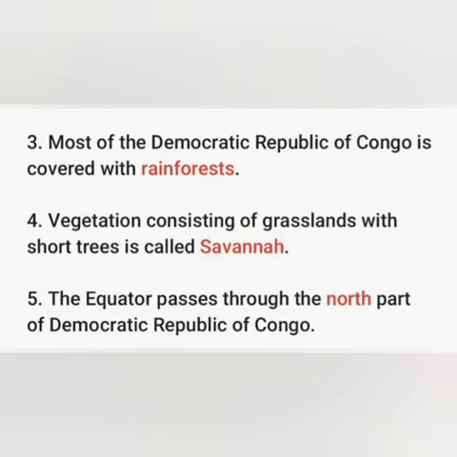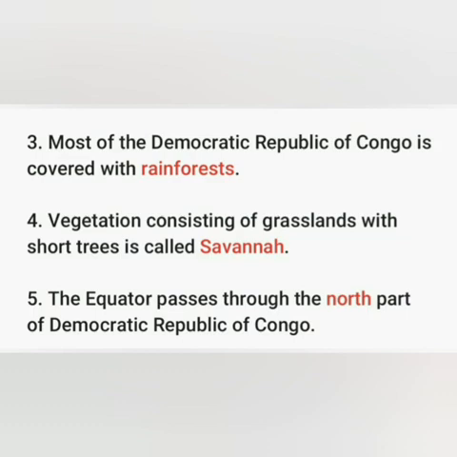Next, number 3. Most of the Democratic Republic of Congo is covered with dash. Do you know the answer? Yes, most of the Democratic Republic of Congo is covered with rainforests. Next, number 4. Vegetation consisting of grasslands with short trees is called dash. Do you know the answer? Yes, savanna is the answer. Vegetation consisting of grasslands with short trees is called savanna.